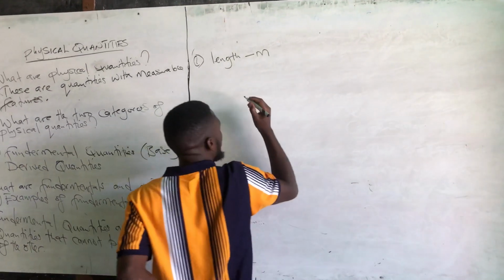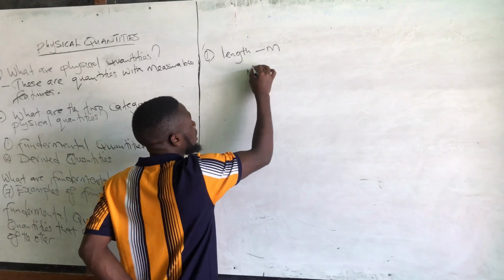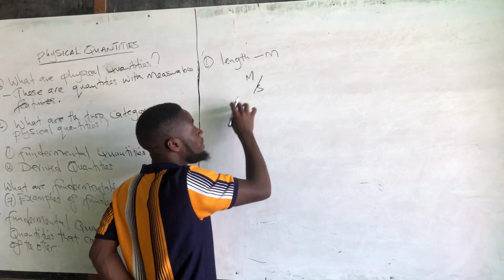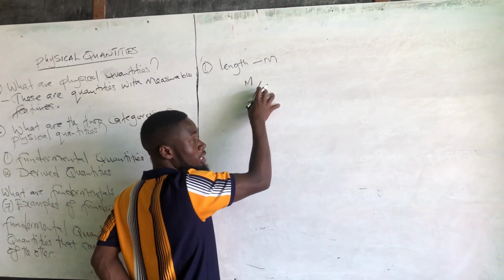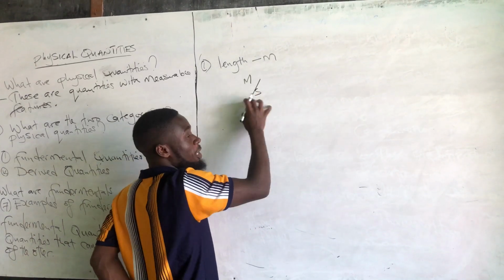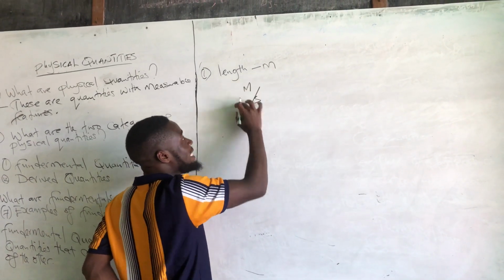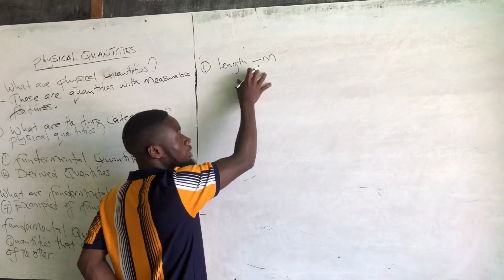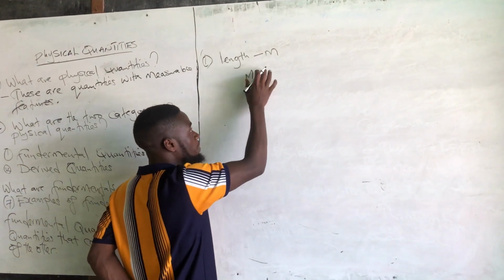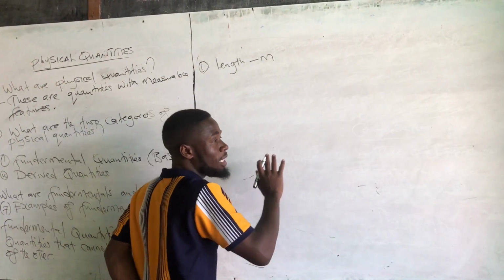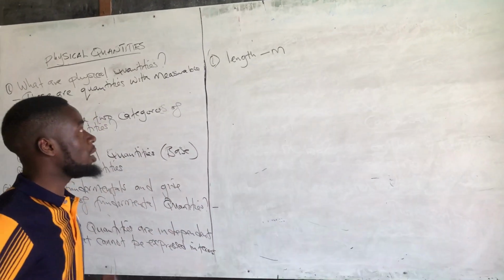And what do I mean by being expressed in terms of the other? For example, we have M, then we divide with S. So meaning M is expressed in terms of S. So they are expressed in terms of the other. These cannot be meters per second, meters per watt. If it is just meters, it's just meters. So they cannot be expressed in terms of the other.